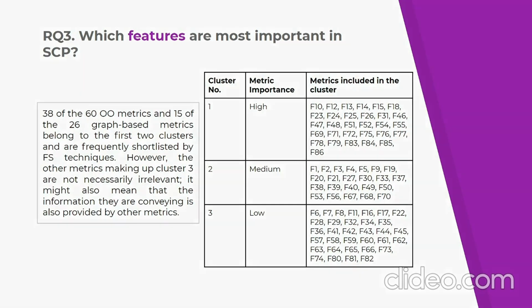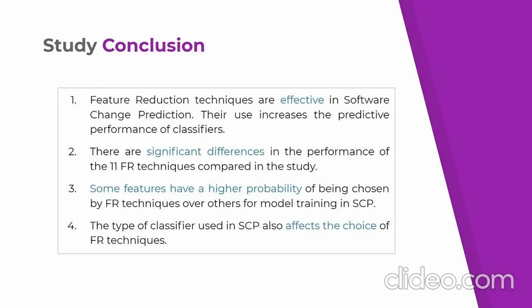This study concluded that feature reduction techniques are important for software change prediction. The comparative study with 11 feature reduction techniques indicates the superiority of some techniques over others and also finds out the top features which are selected by various techniques. It was also concluded that the classifiers used affect the performance of FR techniques as well.